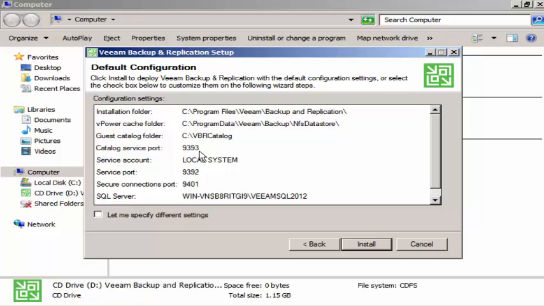Please make sure that all these three ports are open in your firewall and network to ensure we don't have any communication issues between the Veeam server and the clients. If you want, you can modify these settings by selecting let me specify different settings, like changing the catalog folder from C drive to D drive. If not, you can proceed with the default settings and click on install.